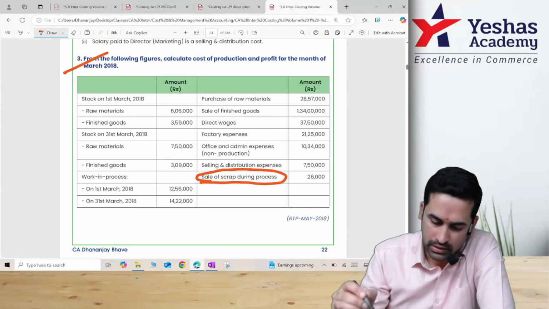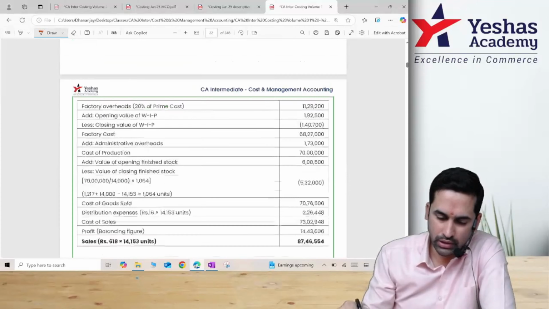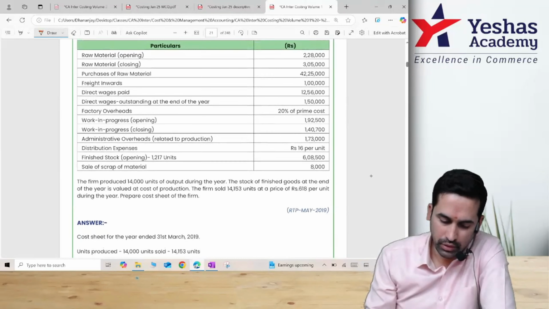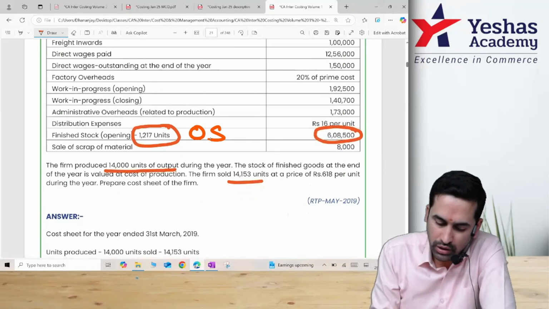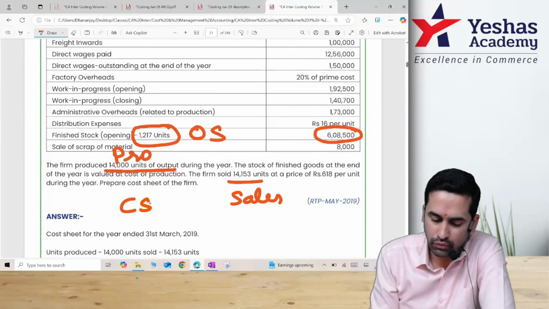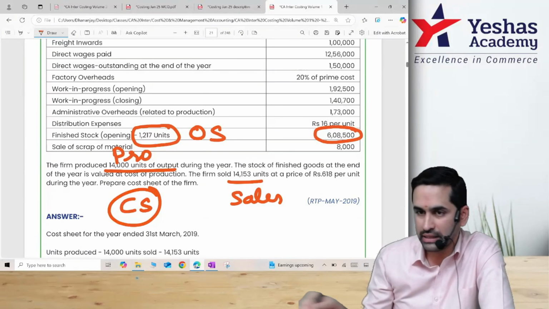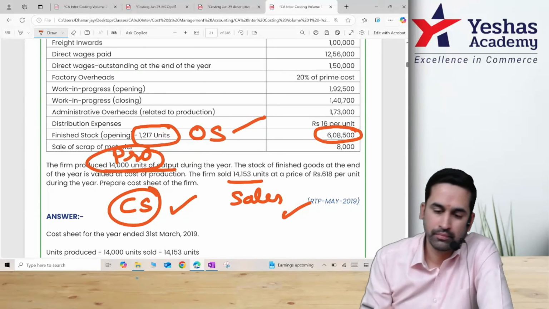Same cost sheet, same page. You had a similar sum. You can see on screen. Everyone, look at this. Finished stock opening. Its value given, 14,000 produced, 14,153 sold. You have opening stock, you have production, you have sales. In this we found out closing stock. In exam question, opening, closing and sales is given. You will find out production. All okay?